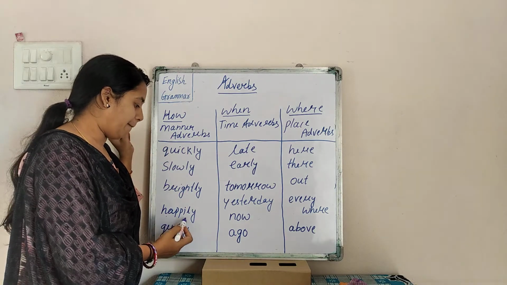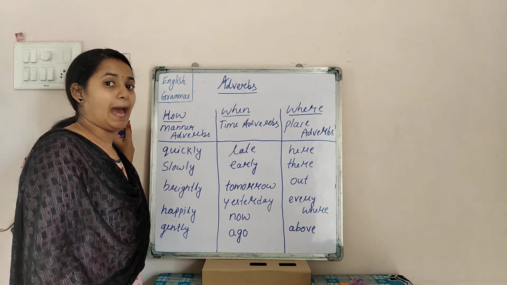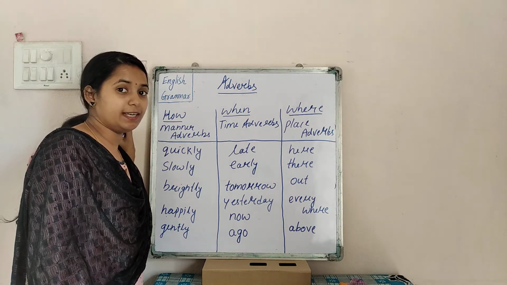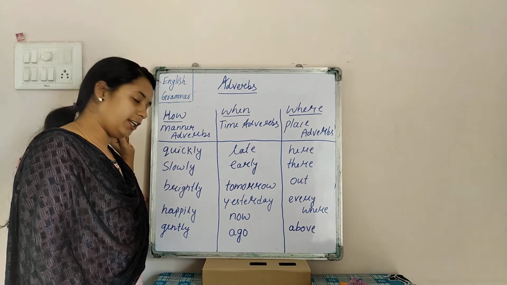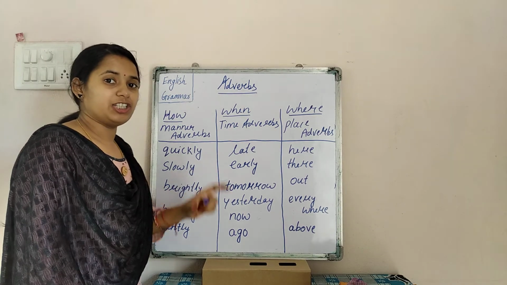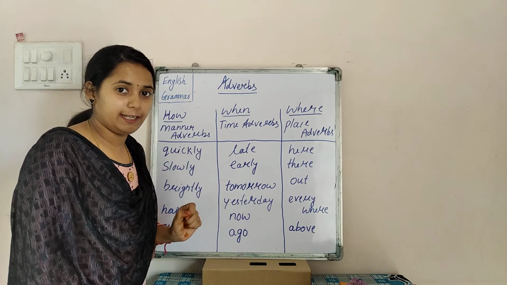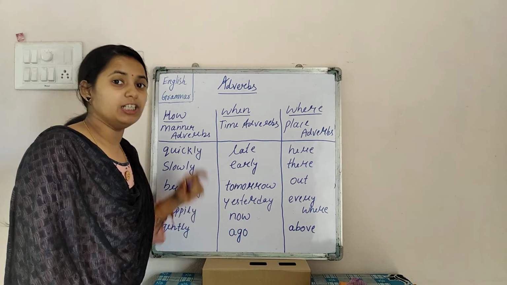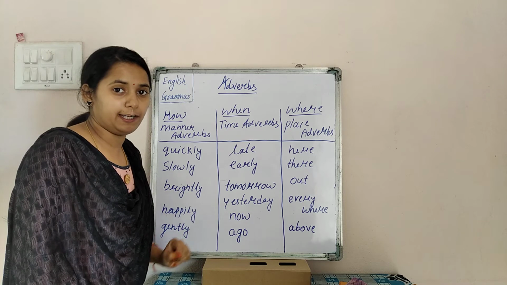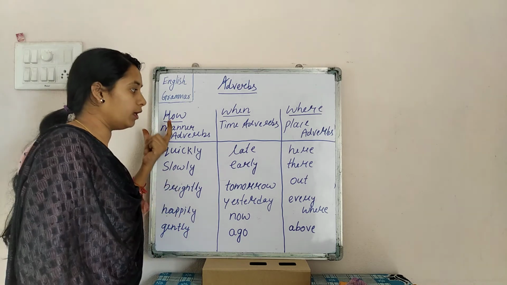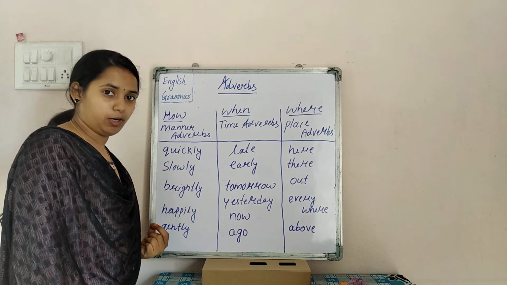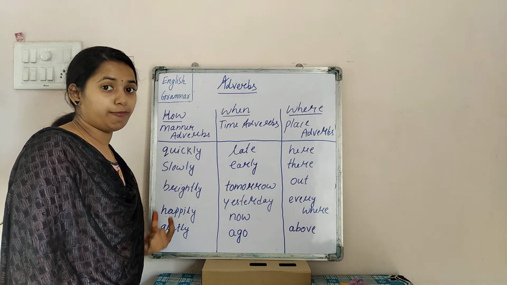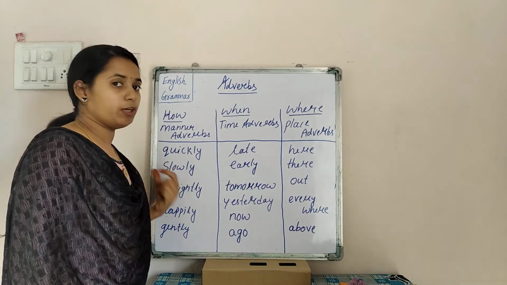Next, happily. She is singing happily. So how is she singing? She is singing happily. Now, gently. She touched the feather gently. How did she touch the feather? She touched the feather gently. The answer to the question word how is called manner adverbs. So now can you find the manner adverbs in a sentence?